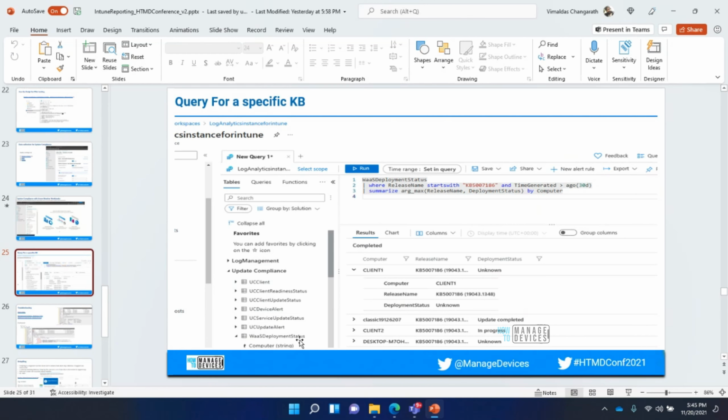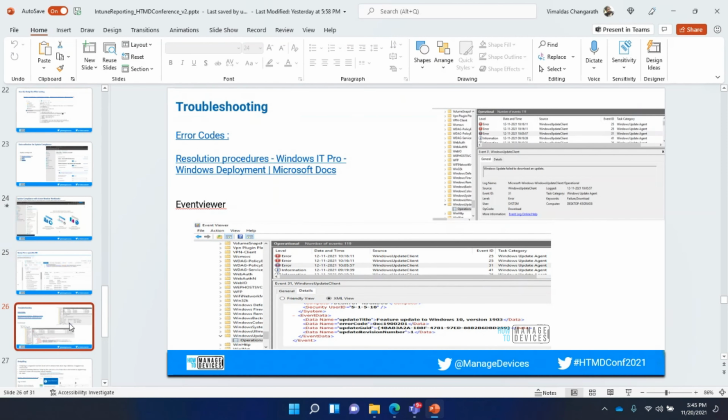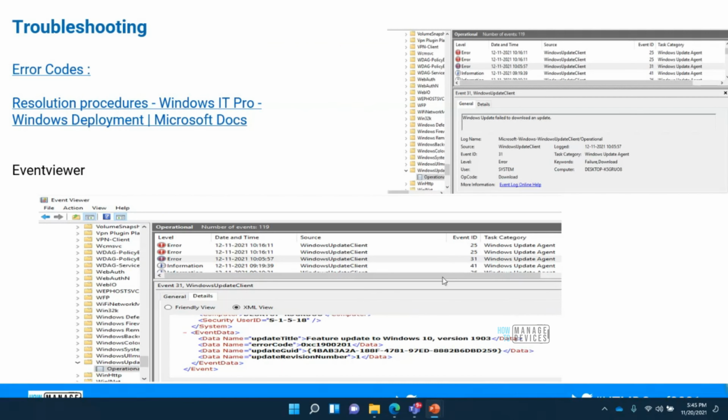I think we have discussed pretty much about the reporting. It's good, we understood that from the reporting we have the data. I've got a lot of data now from the Intune report. Like Jitesh mentioned, we get the error code. That's the first troubleshooting step, right? Using the error code, we go from there.